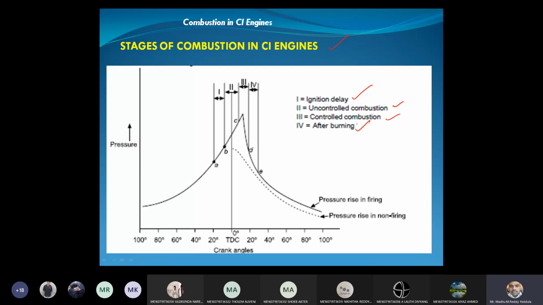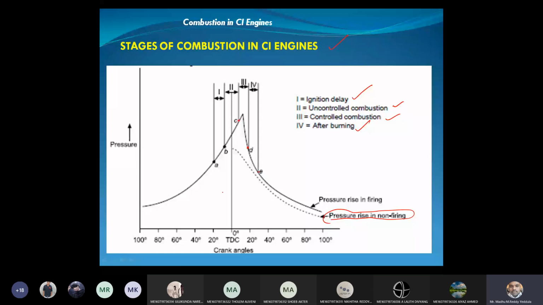Okay, now you can see this is the pressure versus crank angle diagram. What is this dotted line? What is the name for this dotted line? Please tell me. Name of the curve. Students, please answer. Motoring curve. Yes, motoring curve. When there is no firing within the engine cylinder, that is how the pressure varies, the pressure rise in non-firing. This is the motoring curve. Now you can see A to B is the ignition delay period, B to C uncontrolled combustion, C to D controlled combustion, D to E afterburning.